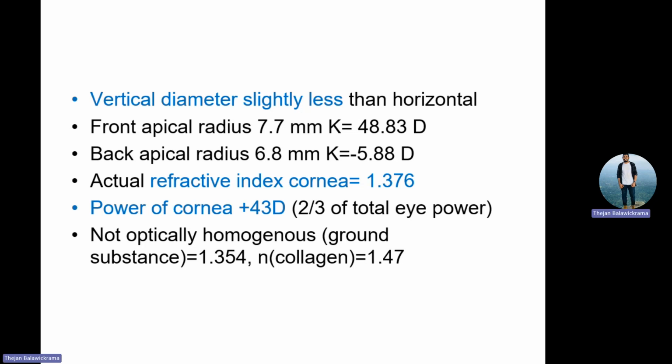So then what happens? We have to see here, the power of the cornea is about 43, which is about 75% of the total power. And optically, it is homogeneous. Homogeneous means like your eye is also homogeneous. Even if it breaks, white outside means white inside also. That is why we call it a homogeneous eye. So when I was doing diving for my home, then only I came to know there is a homogeneous style and a non-homogeneous style. Homogeneous style means if the top part breaks, inside also is the same color.